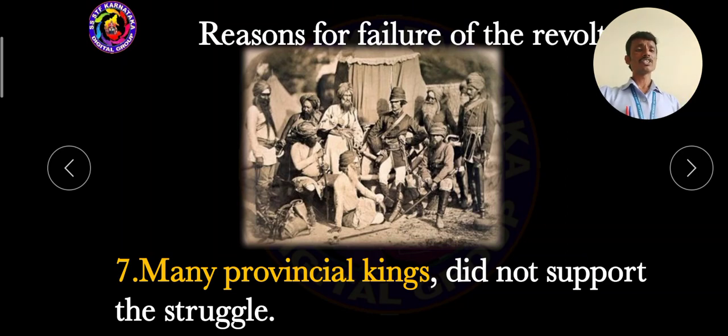And many provincial kings, it means some of the important states ruled by kings, did not support the first war of Indian independence. It means our own Indian kings did not support the first war of Indian independence. So this leads to the failure.